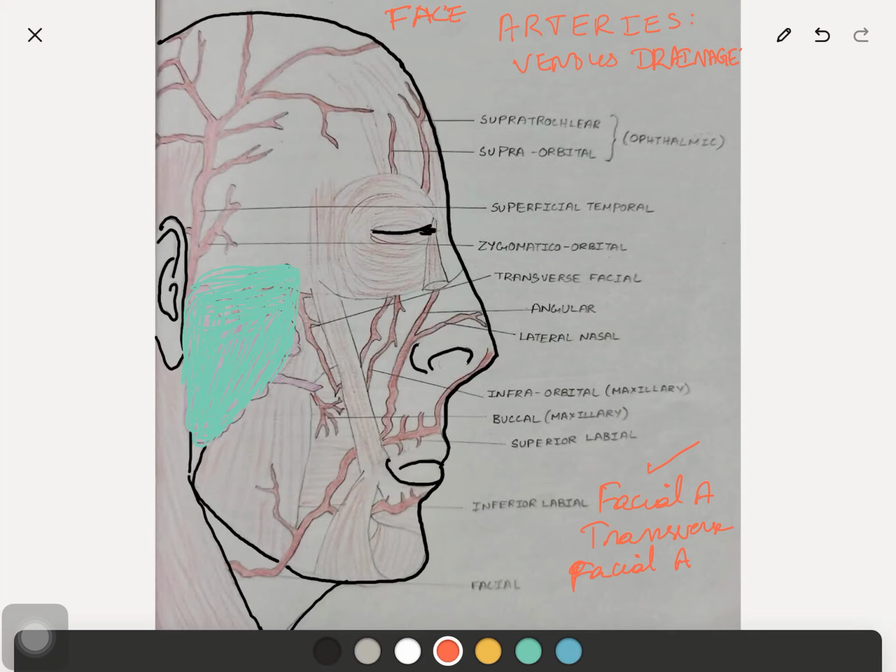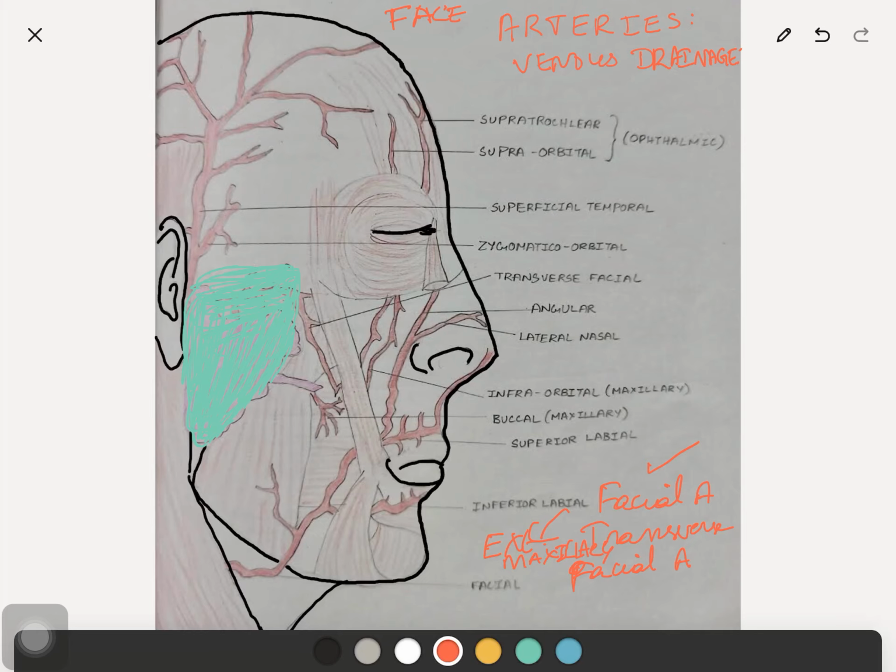Facial artery is also called the external maxillary artery. The maxillary artery is the terminal division of the external carotid artery. That is, inside the parotid gland, the external carotid artery will divide into terminal branches. So that is the maxillary artery.